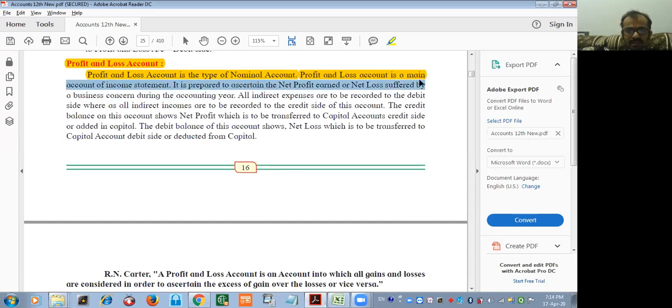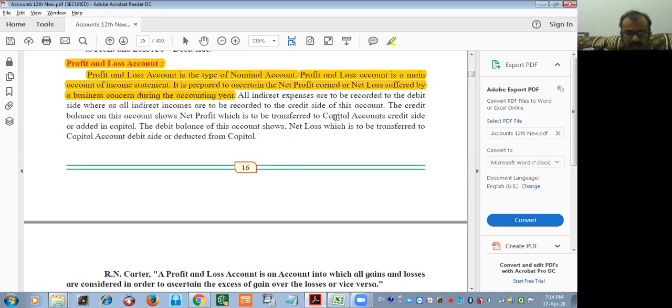After doing this, whatever net profit or loss you are getting is going to be transferred to the partners' capital account or partners' current account, depending on the method mentioned in the question. That's why there is an introductory part on the method of capital. Hopefully everyone understood this.